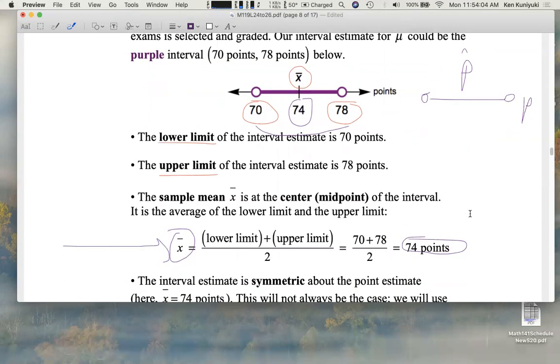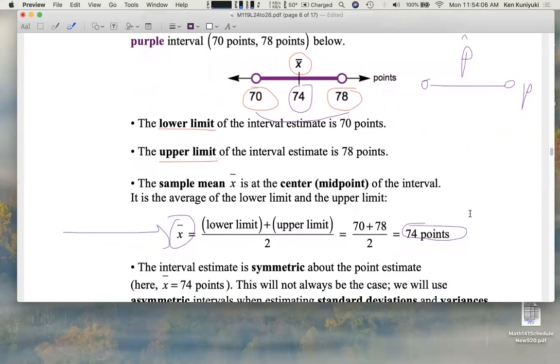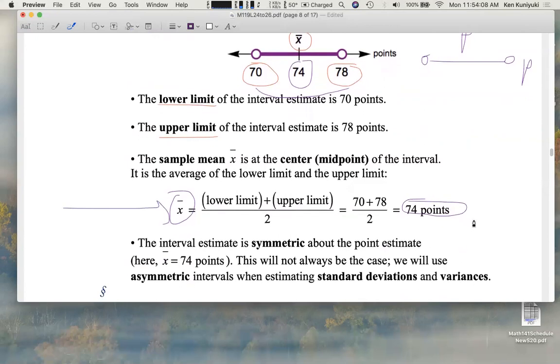However, this will not be true of interval estimates for sigma or sigma squared. So to reiterate, this interval estimate is symmetric about the point estimate, x bar, or 74 points. The sample mean, x bar, is right in the middle, the midpoint of the interval estimate. But this will not always be the case.